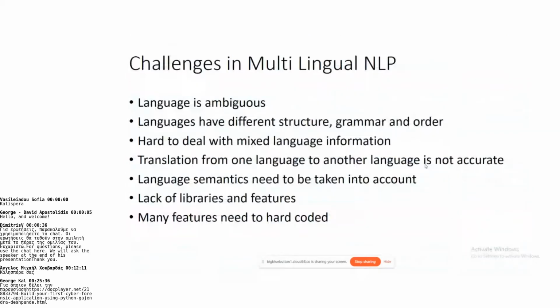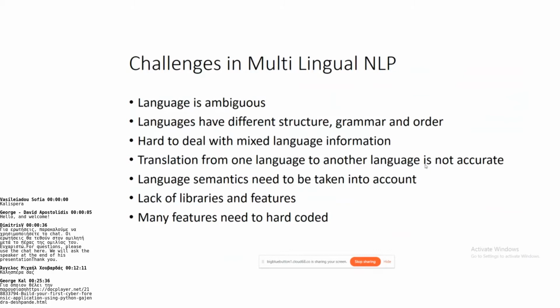Challenges in multilingual NLP. We know that language is ambiguous. The same sentence may mean different things in different contexts. Languages have different structure, grammar, and order. Western languages have a different structure. Eastern languages such as Indian languages have a different structure and different grammar rules. And some text we read from left to right, and some text we read from right to left.